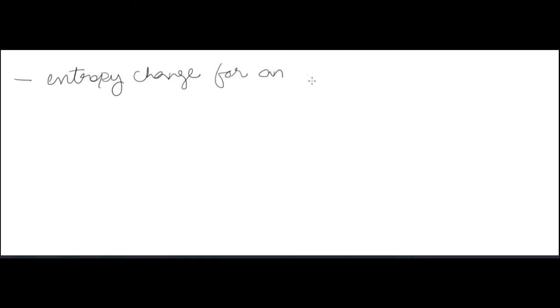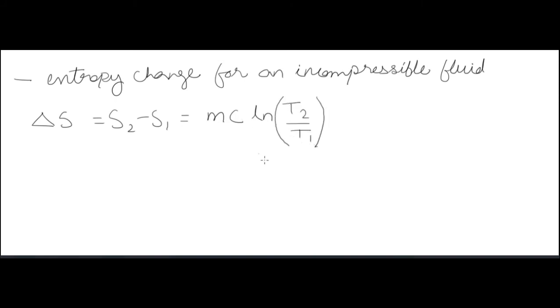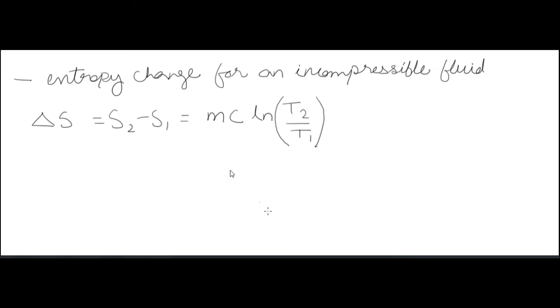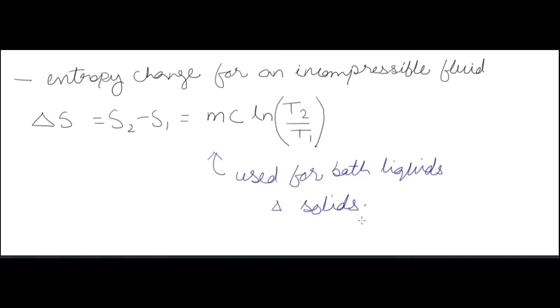Now, entropy change for an incompressible fluid. The same formula that we have got for ideal gases applies, but change in volume and change in pressure doesn't happen in solids. So we have only the temperature term. So entropy change for an incompressible fluid is S2 minus S1 is equal to m Cp or m c ln T2 by T1. C is the specific heat, m is mass, and T1 and T2 are temperatures in Kelvin. Okay. This formula is used for both liquids and solids.